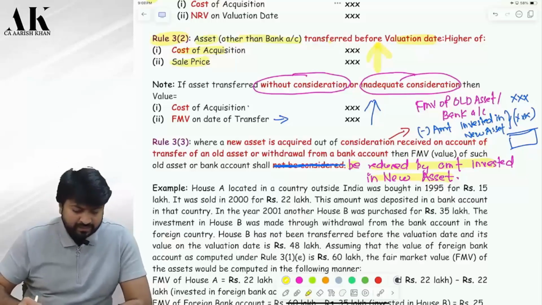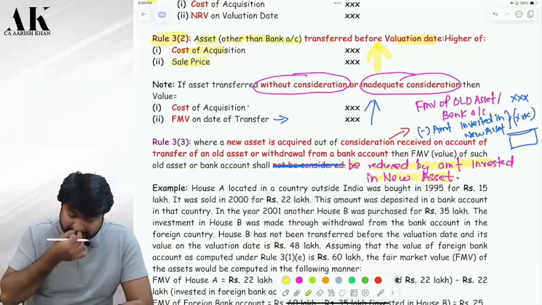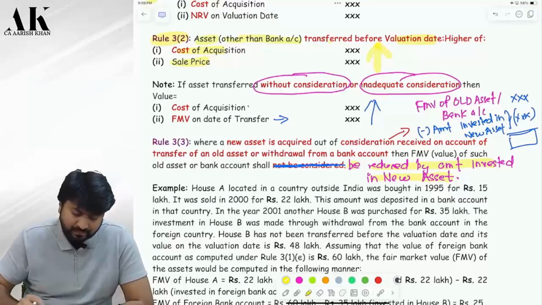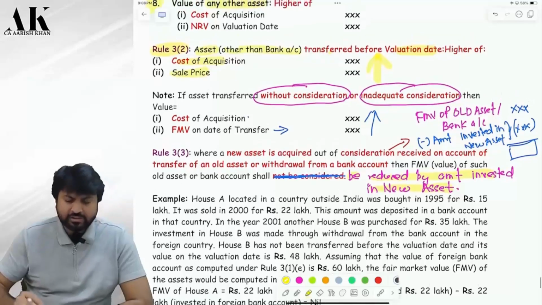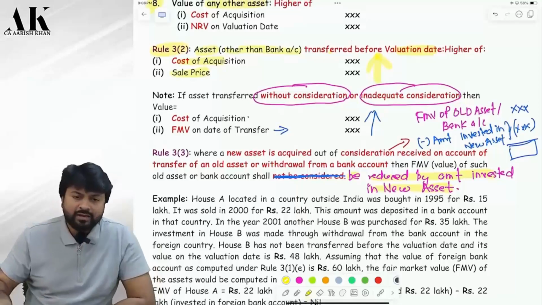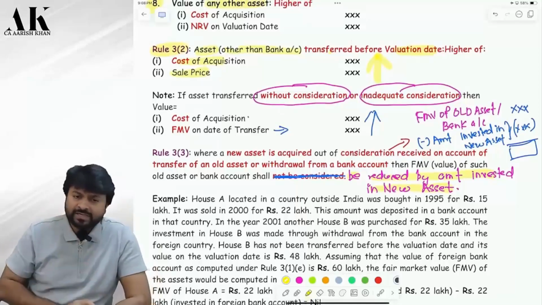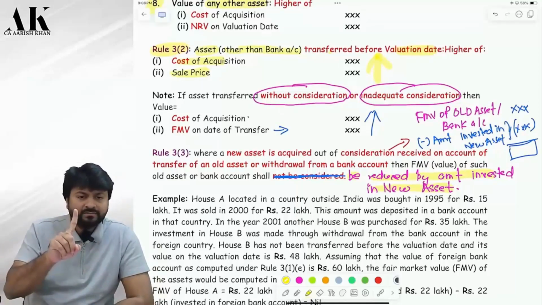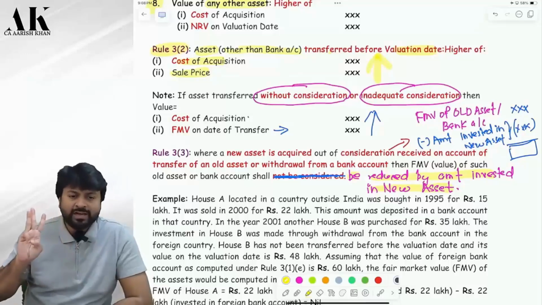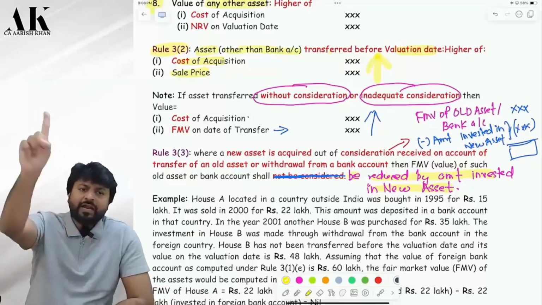3.1. The valuation of house B was 48 lakhs. Now, assuming that the value of the foreign bank account computed as per rule 31E is 60 lakhs. Now we need to find out the value of three things. There are three undisclosed assets: house A, house B and the bank account. Correct? First of all, house A.